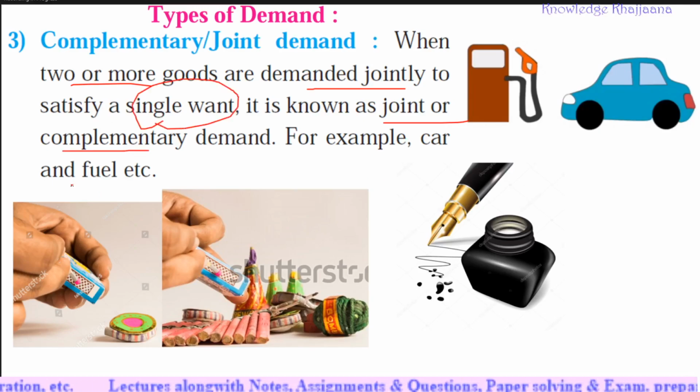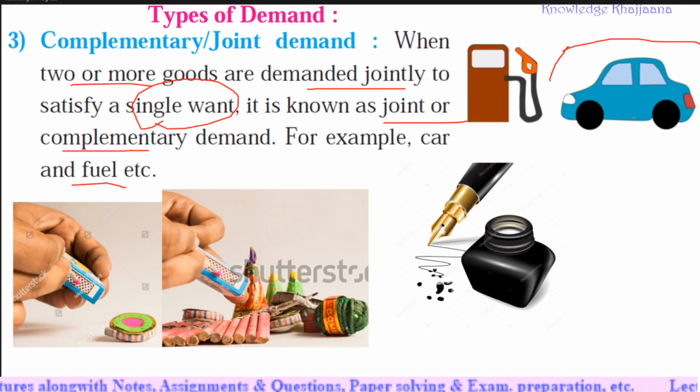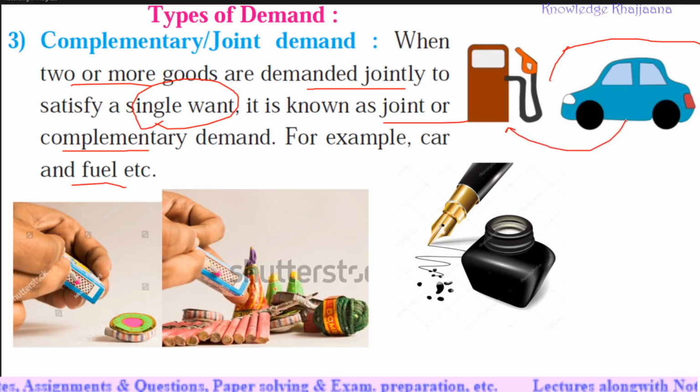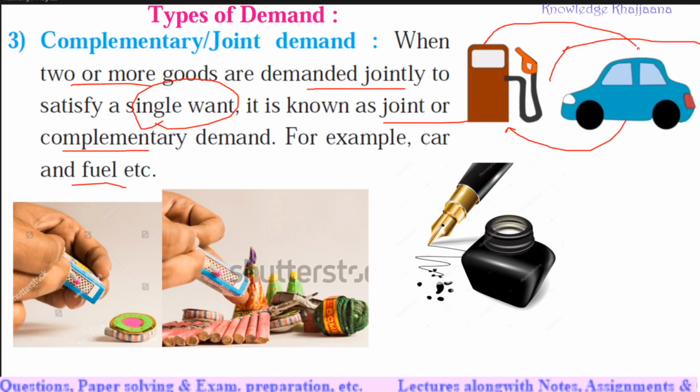For example, car and fuel. If we have purchased a car and we want to travel by the car, can that car travel alone without fuel? No. So the car requires fuel to run. As well, what is the use of fuel if cars are not there? So the use of fuel is also for cars. Both things are complementary to each other. The demand for fuel and the demand for car are joint demands. Without each other they are of no utility.